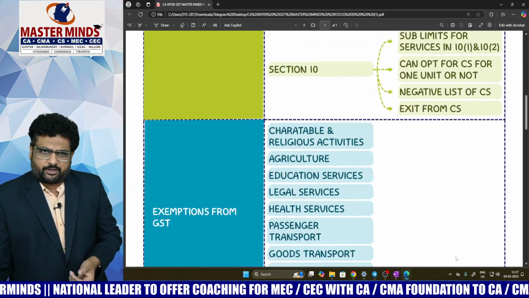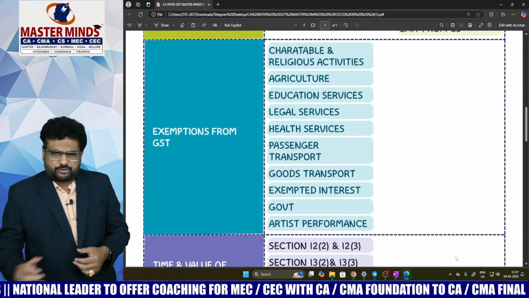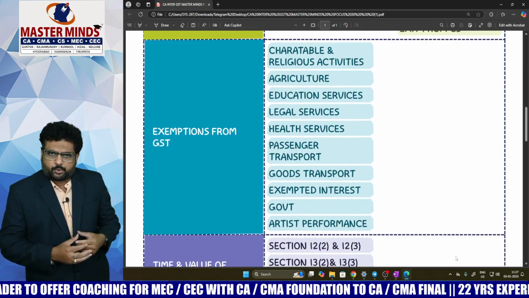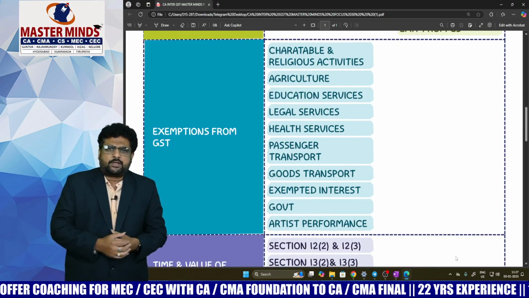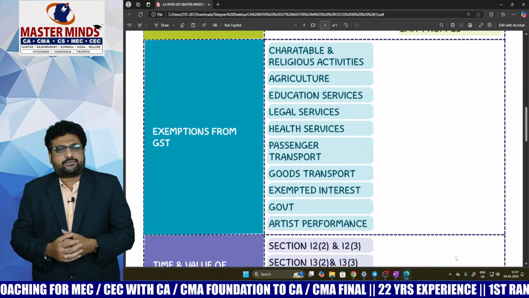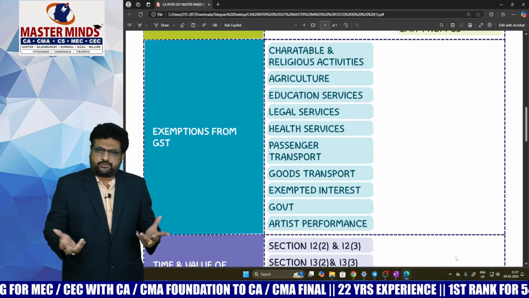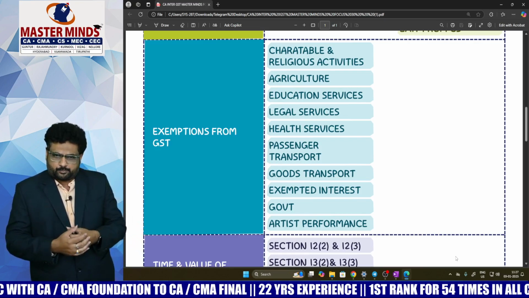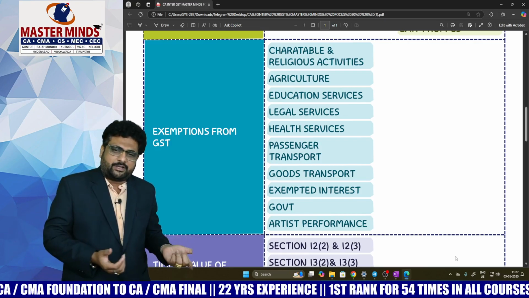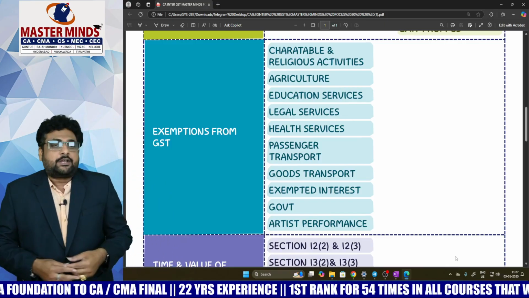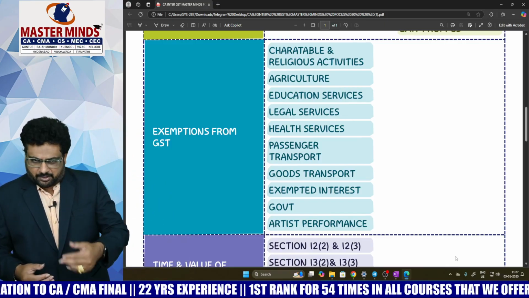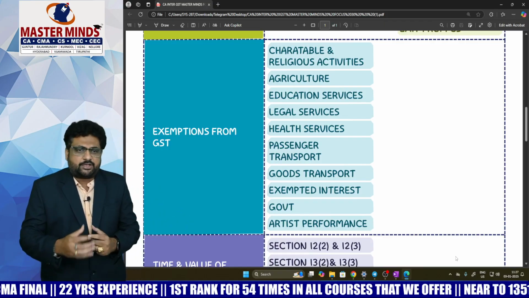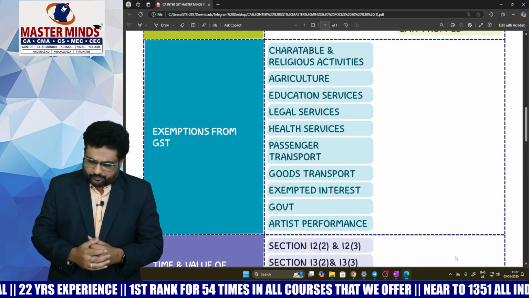So there ends chapter number 3, levy and collection. And exemptions. With respect to exemptions from GST, these are the most important areas you need to keep focus on: charitable and religious activities, agriculture, education services, legal services, health services, passenger transport, goods transport, exempted interest related topics, services to government or by government, artist performance. These are the most important areas you need to keep focus on from the exemptions point of view.